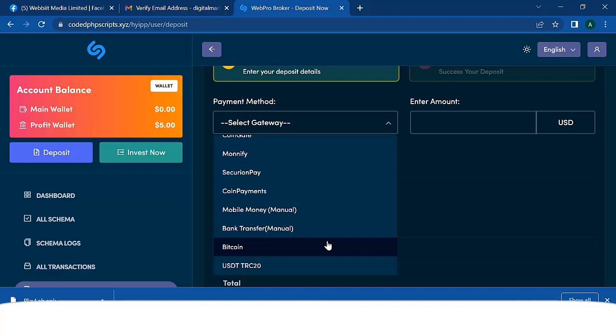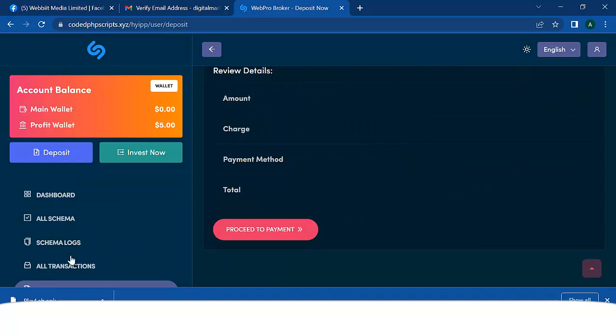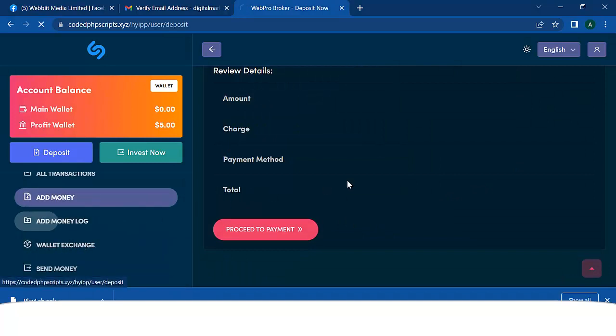So let's say you want to design a website, you want people to be able to deposit and withdraw with mobile money. Let's say you're in Ghana, Cameroon, and Kenya, those countries that use this mobile money. You can actually implement mobile money with this and make sure that people pay and withdraw with their mobile money. This is so interesting.